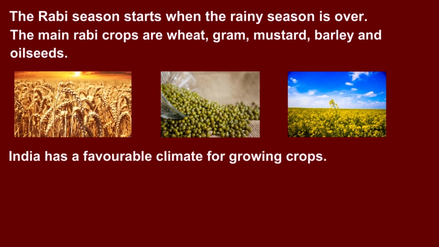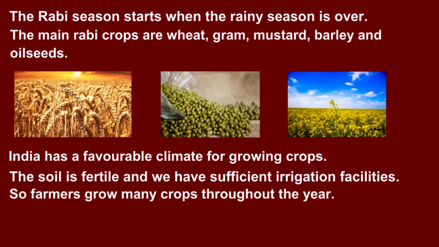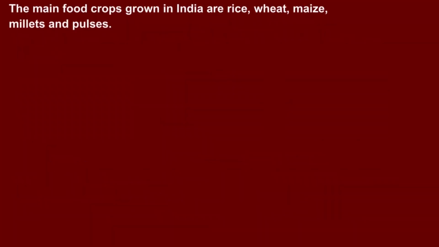India has a favorable climate for growing crops. The soil is fertile and we have sufficient irrigation facilities. So farmers grow many crops throughout the year. Food crops are grown to feed the people of the country. The main food crops grown in India are rice, wheat, maize, millets and pulses.